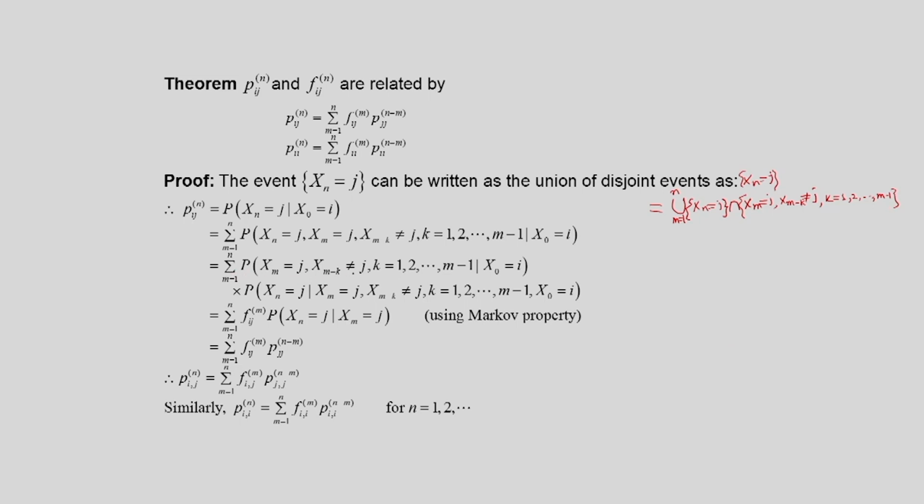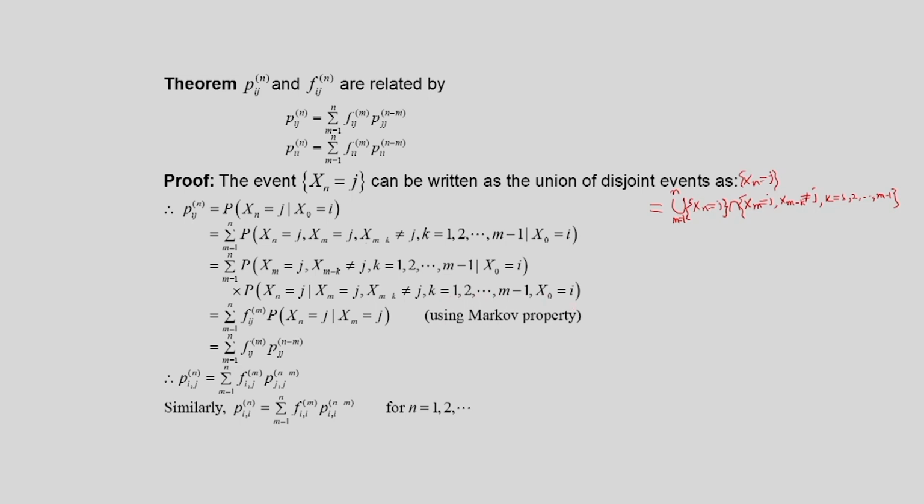Now we can write this as a product. We will consider as the first factor the probability that Xm is equal to j, X(m-k) not equal to j for k is equal to 1, 2 up to m minus 1, given that X0 is equal to i. Multiplied by this, we will consider the conditional probability that Xn is equal to j, given that Xm is equal to j, X(m-k) not equal to j, k is equal to 1, 2 up to m minus 1, and X0 is equal to i.